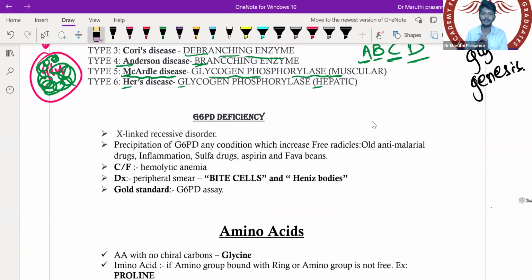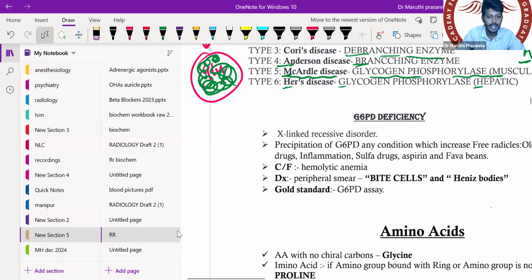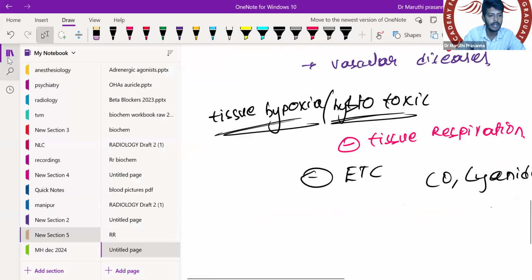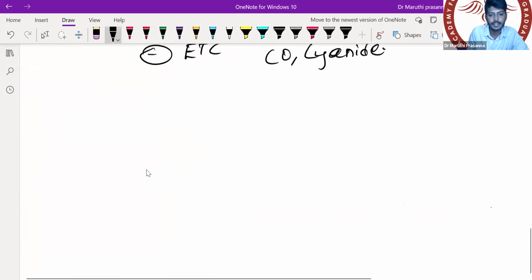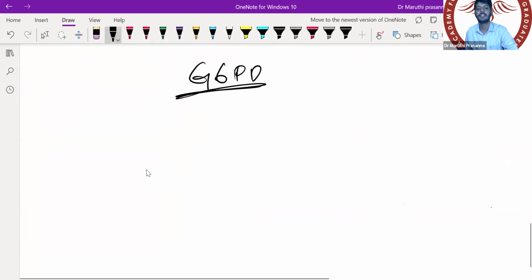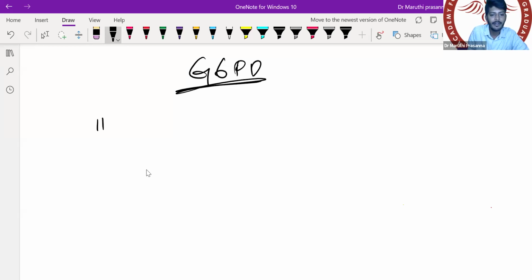Okay, G6PD deficiency, अगर G6PD का याद नहीं होता है तो चलिए थोड़ा याद करवा देते हैं. Let me make you people recall. Okay, चलो सर. G6PD deficiency. What happens in G6PD deficiency? First, to understand G6PD deficiency, we have the HMP pathway. In the HMP pathway, we have an enzyme glucose 6-phosphate dehydrogenase.